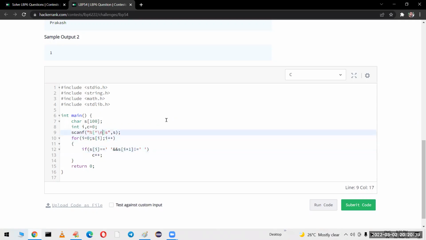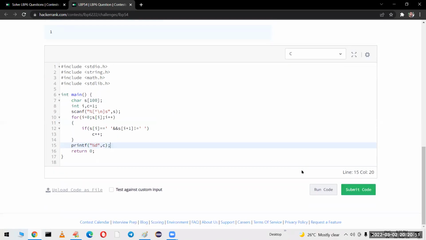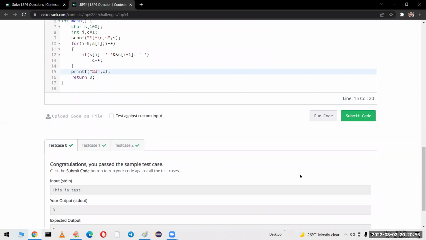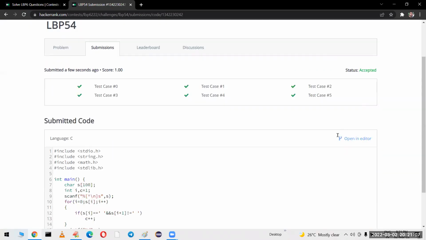Sir, maybe we should not start counting from 0, because the first word should be counted as 1. Now you have to print the value of the counter. Immediately it is going to print that counter value. If you want, you can see. Yes, 3 test cases are there, and all the 3 test cases got satisfied. So this is how you can solve this problem.